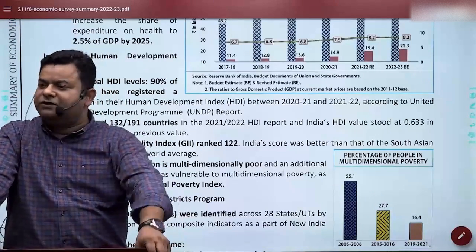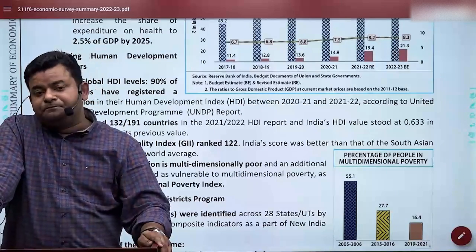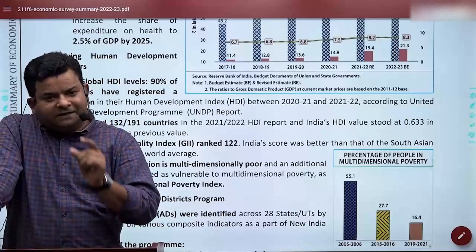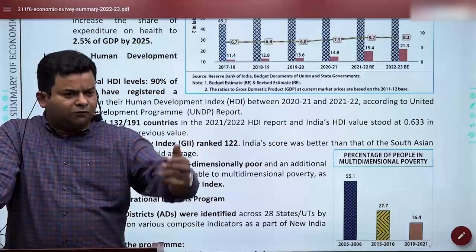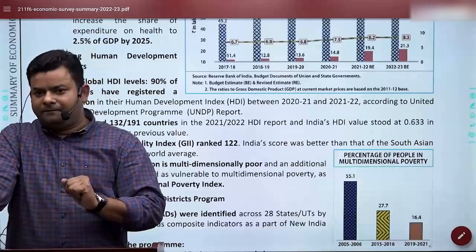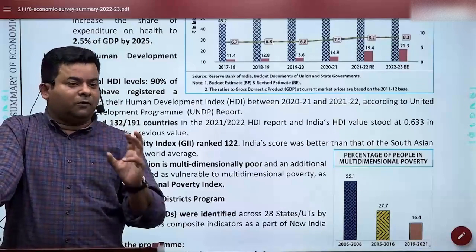That is what HDI is. Now listen to me very carefully, this could be important from the examination point of view. Our expected years of schooling has gone down, from earlier 12.1 to 11.9. Now this data says that we need to act and work upon this.